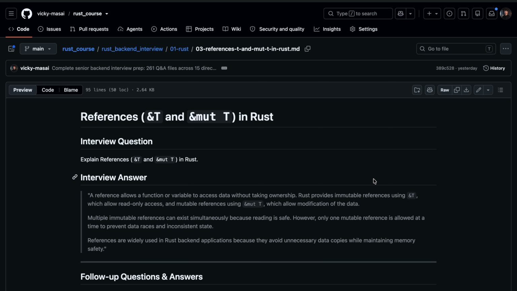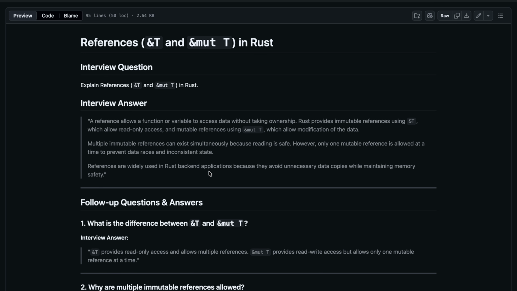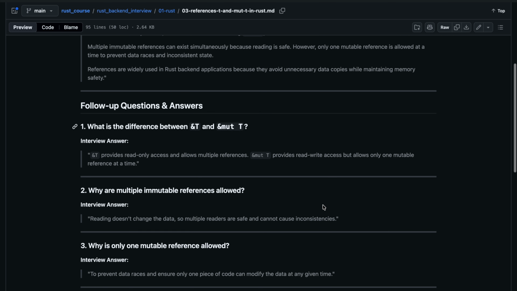A reference allows a function or variable to access data without taking ownership. Rust provides immutable references using &, which allow read-only access, and mutable references using &mut, which allow modification of the data. Multiple immutable references can exist simultaneously because reading is safe, whereas only one mutable reference is allowed at a time to prevent data races and inconsistent state. References are widely used in Rust backend applications because they avoid unnecessary data copies while maintaining memory safety.